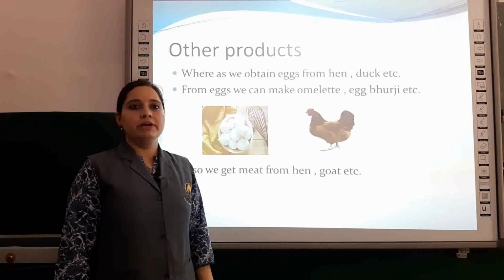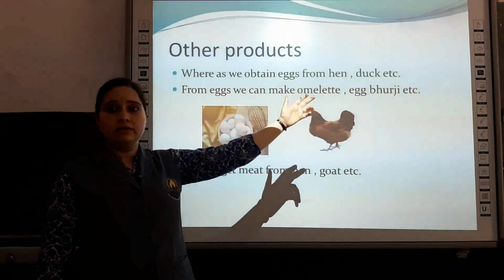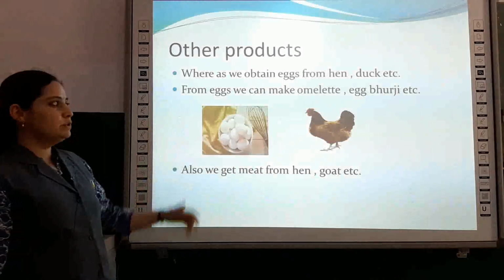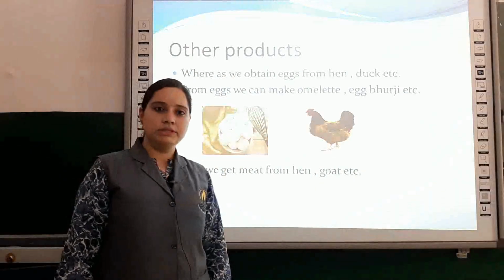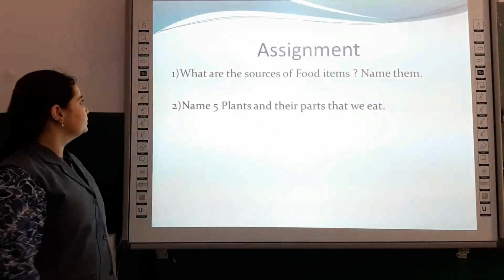Other products we are getting from animals, whereas we obtain eggs from hen, duck, etc. From eggs we can make omelette, egg bhurji, etc. Also we get meat from hen, goat.